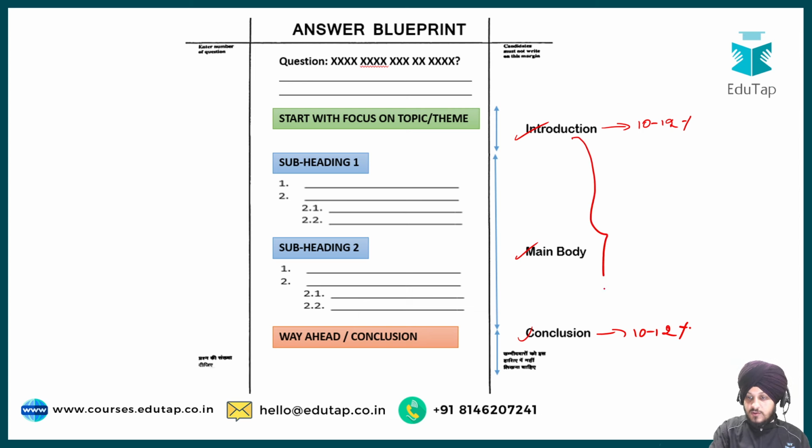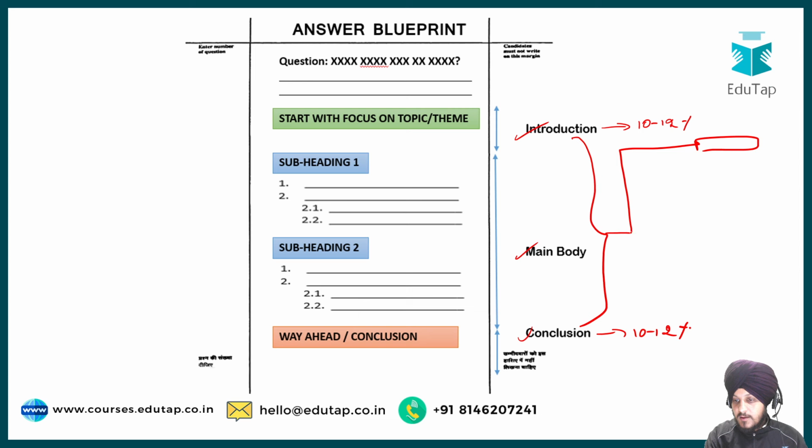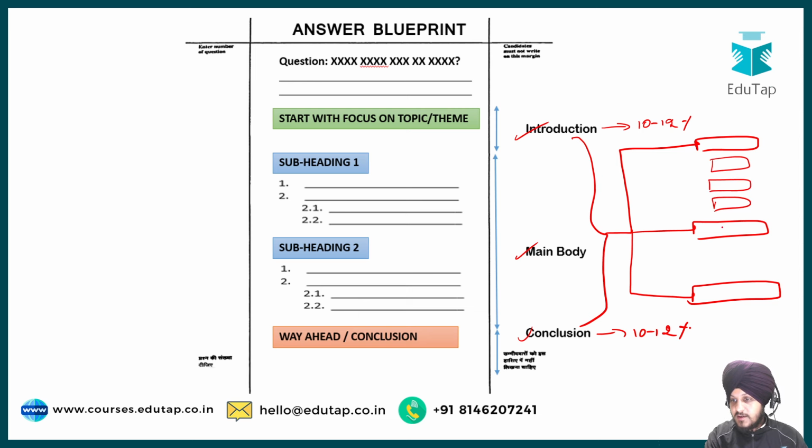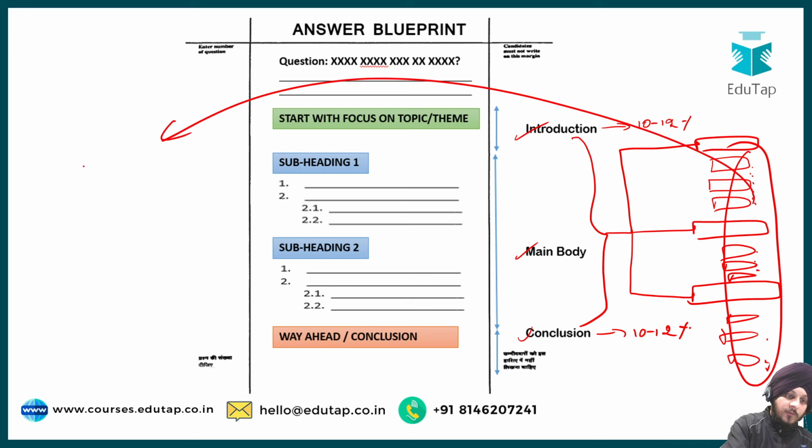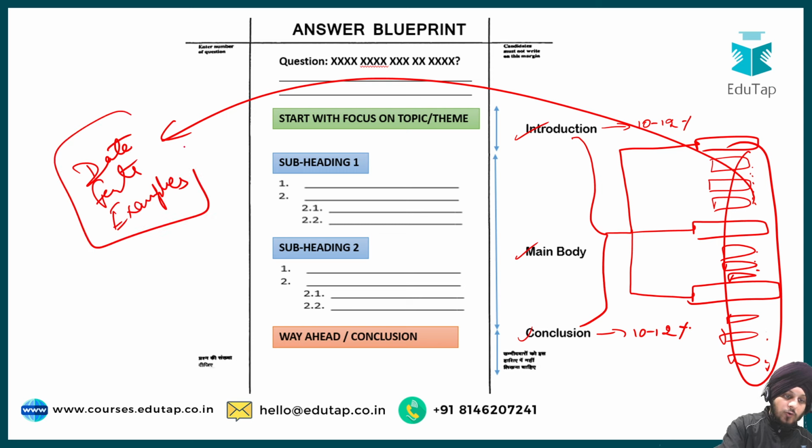The rest of the word limit should be allocated to the body part, where you will write your body in the form of different headings and subheadings. And in this question, you are going to have three headings, which is challenges, solutions, and the measures taken by the government. And under the headings, you will write different subheadings under which you are going to write your relevant points. And you also have to substantiate these points with the help of relevant data, facts, and examples. So I hope the approach is clear to you.